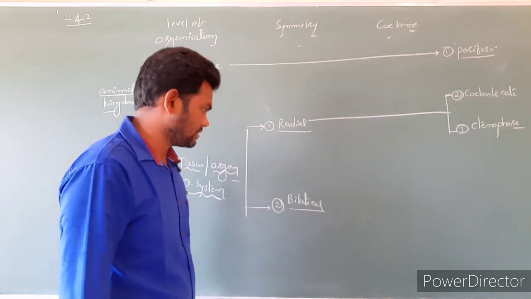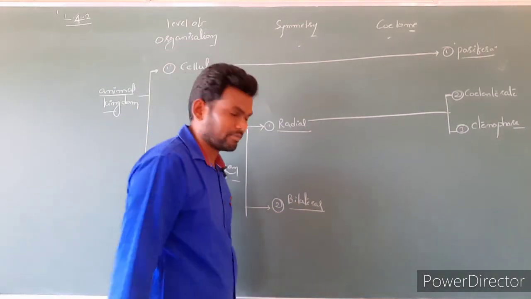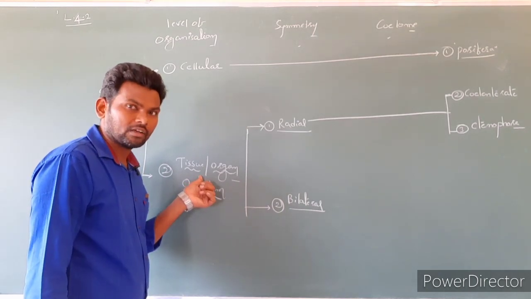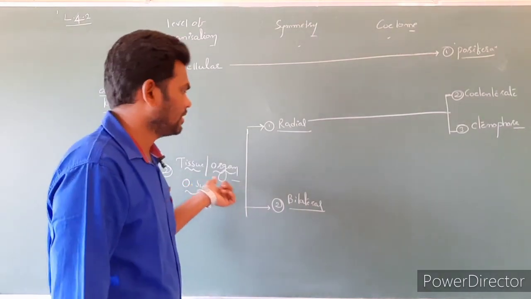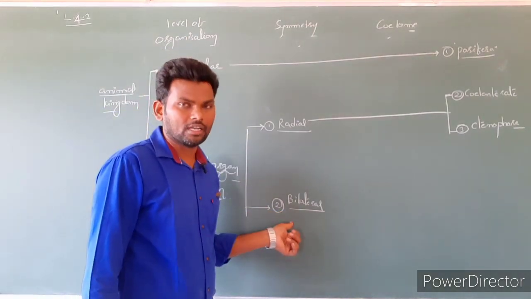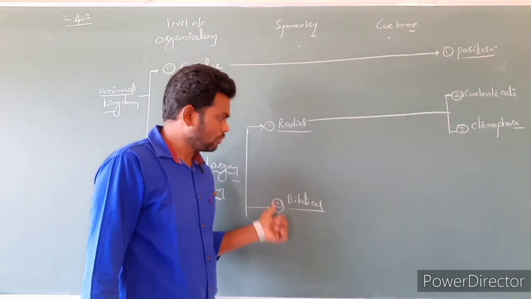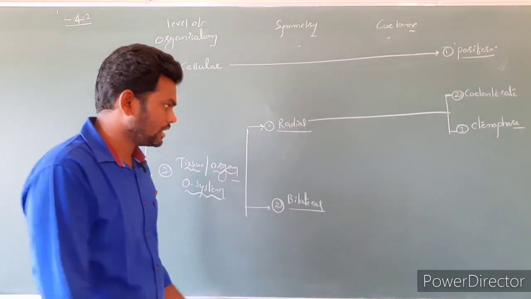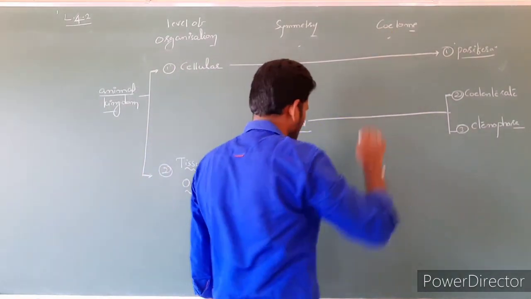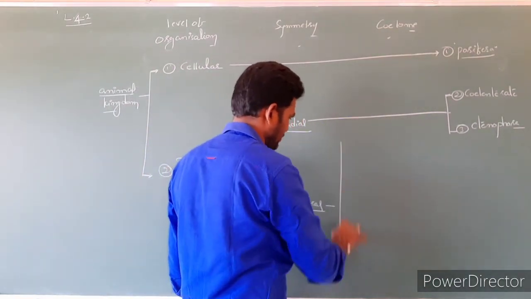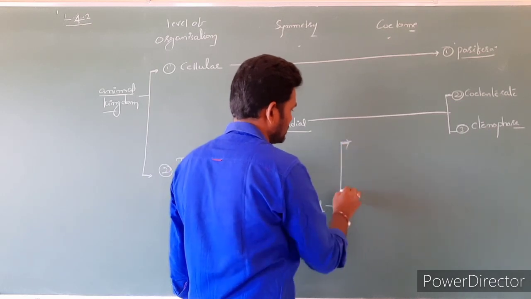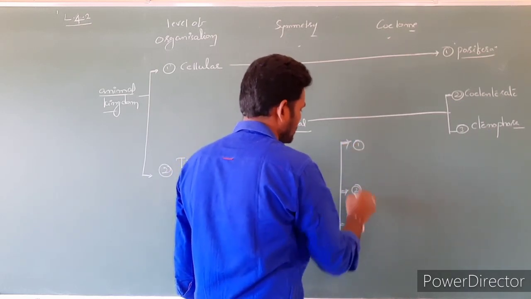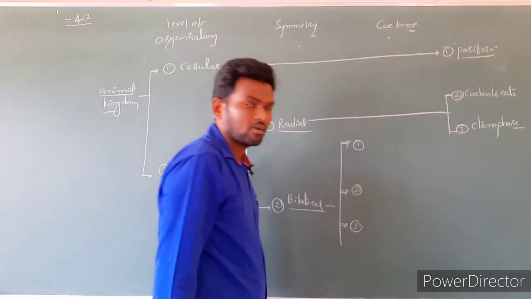Clear? Next one is bilateral symmetry. So some organisms show the multicellular level of organization. Next, bilateral symmetry. Most of the organisms are showing these two characters. So further, they are again considered for the coelom character. And you know very well what coeloms are.